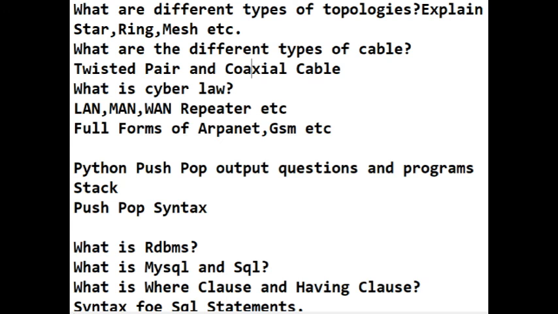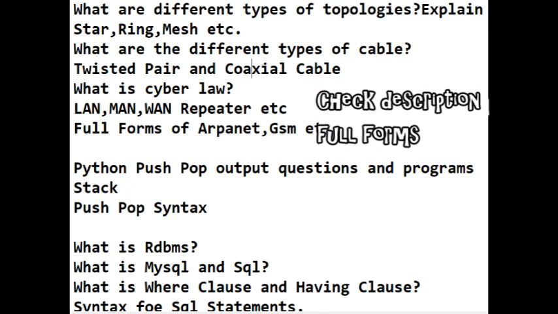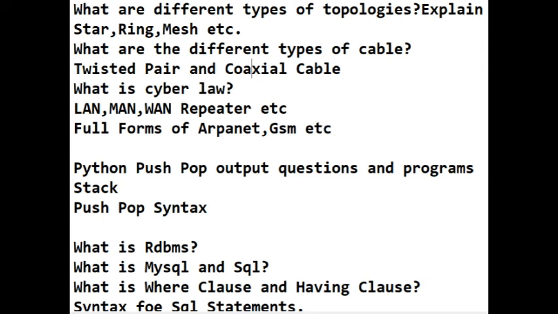Next, coming to the networking part, you must also be clear about the different cyber laws and cyber attacks, because nowadays these things are really coming up. So they could probably ask you these kinds of questions as well. And next, in the networking part, the different types of network, LAN, MAN, WAN, because this will help you understand the concept of the case studies, and also if it asks in the theoretical part, you can really solve it.